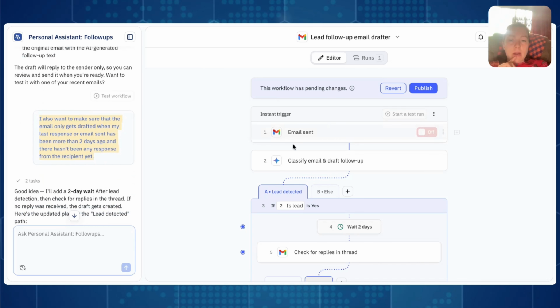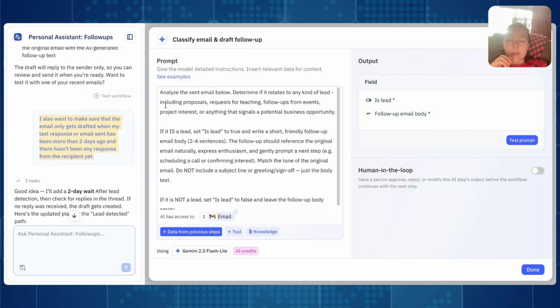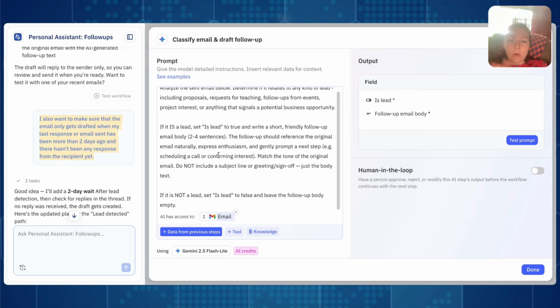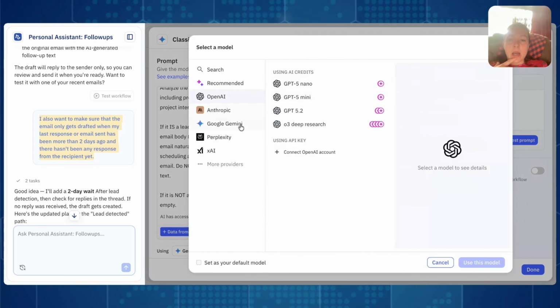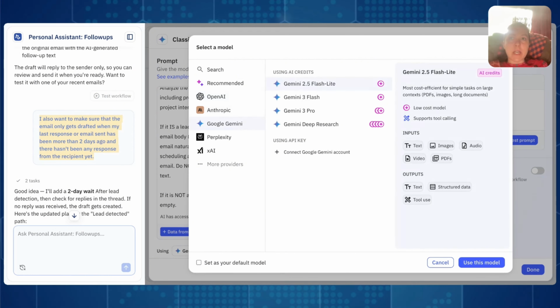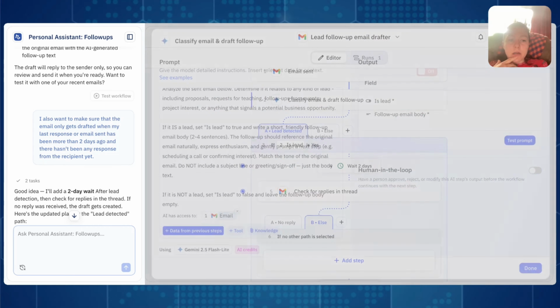So you can see on the right hand side, the trigger is an email sent, any email sent, right? And then it classifies the email, right? So it came up with the prompt. I didn't have to do anything here, which is great. And the prompt is pretty okay. I'm fine with that. I used Gemini 2.5 Flash-Lite. It started off with OpenAI, but for classification things, I've seen that Gemini works pretty well. And I left the output field here as is, and I click on done.